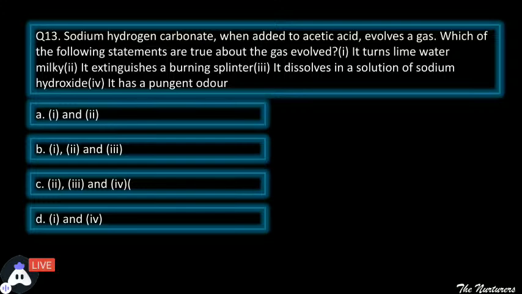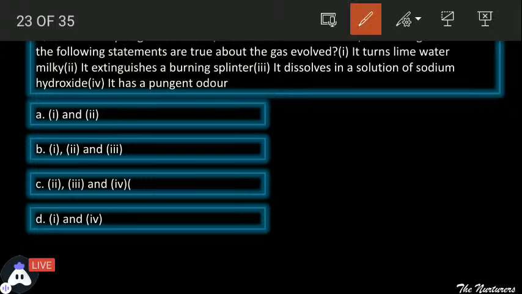Think. See, we all know the two things which are reacting. What are the two things which are reacting? That is sodium hydrogen carbonate and acetic acid. See, again, a base and an acid is reacting. Otherwise, students, you all must know, whenever there is a presence of carbonate, which gas is released?